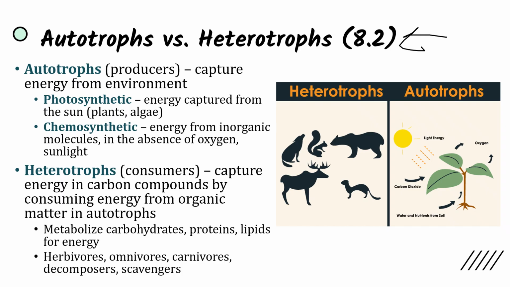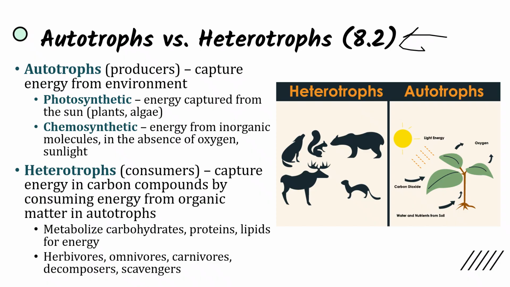Mostly we think of plants here, photosynthetic, where energy is going to be captured from the sun. But there are also chemosynthetic organisms, where energy is captured from inorganic molecules, where there's no oxygen, where there is no sunlight. But they are still producers because they're getting energy from the environment.